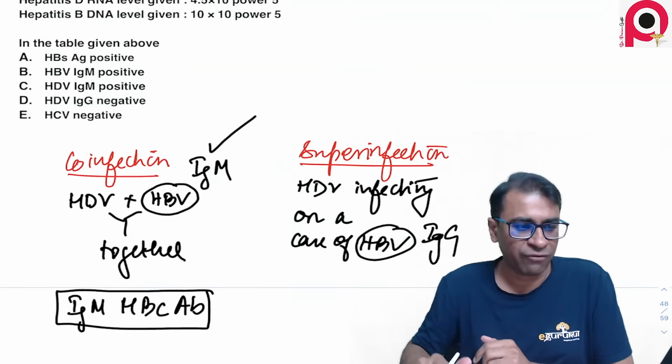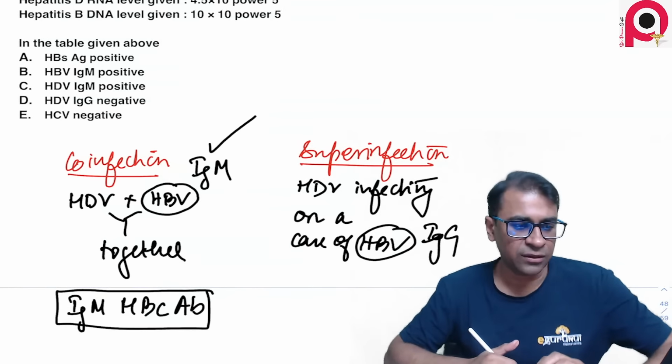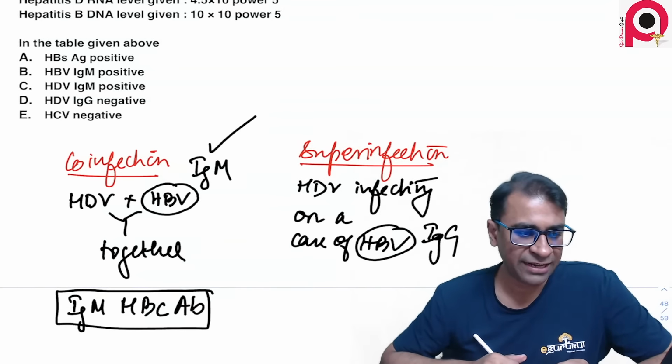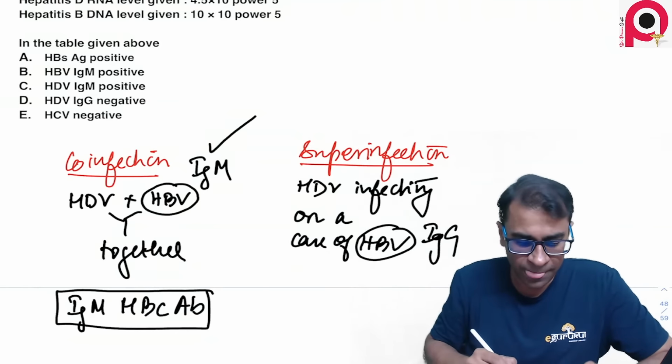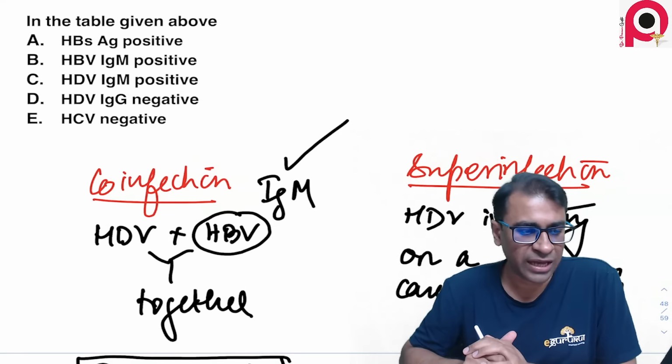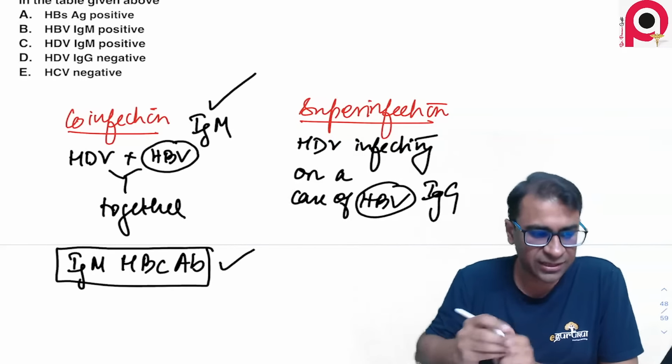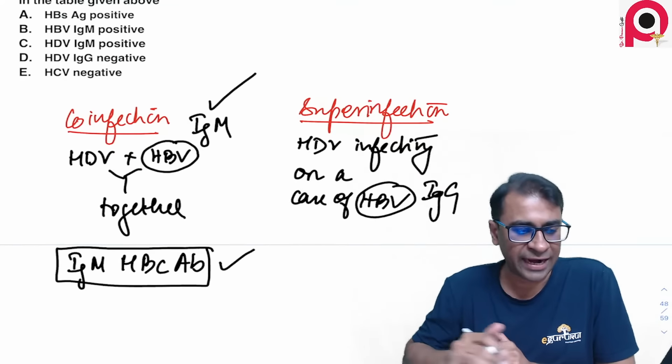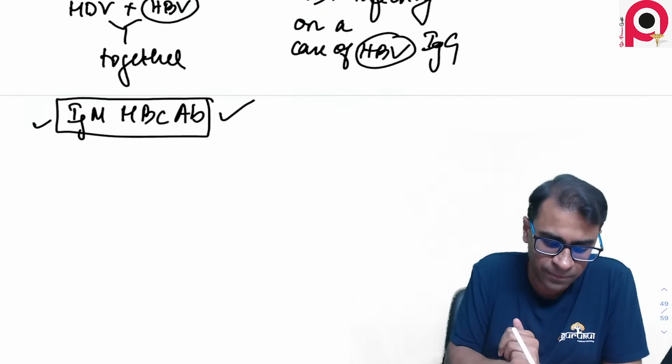So there are a lot of values given here. I think, sir, the option was negative IgG HBV indicating co-infection. Yes, that's also one. If one option was HBV IgM in the options, that is the right answer. However, if the option was negative IgG, that is also a right answer.